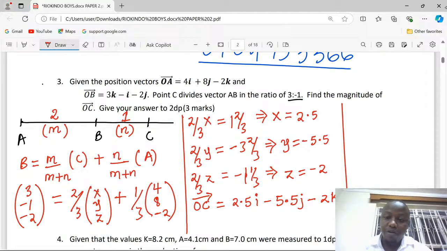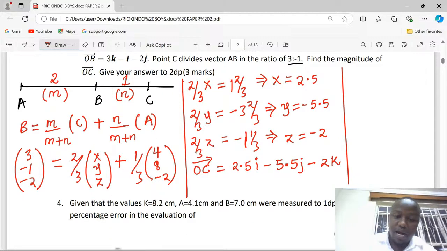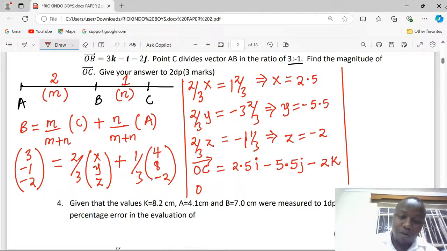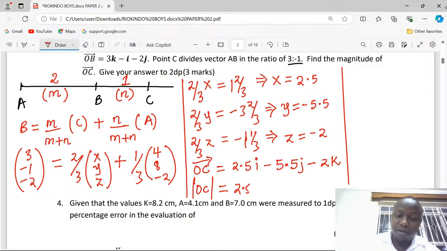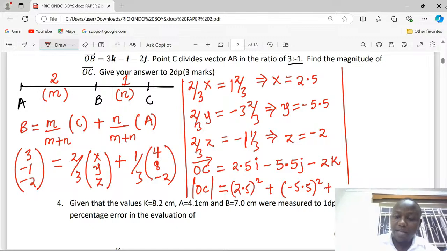So the magnitude of OC, we can actually just write |OC|, written this way. That is the symbol for magnitude. We need 2.5 squared plus -5.5 also squared, then plus -2 also squared. Then now we obtain the square root of everything.